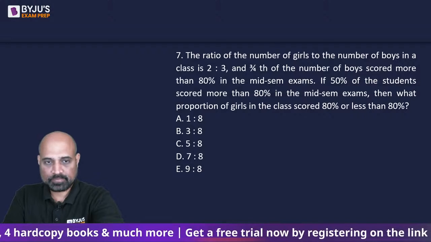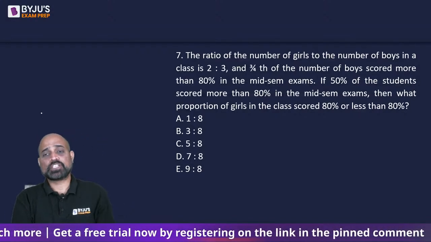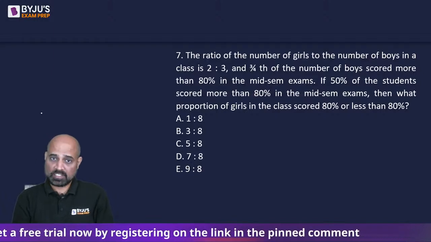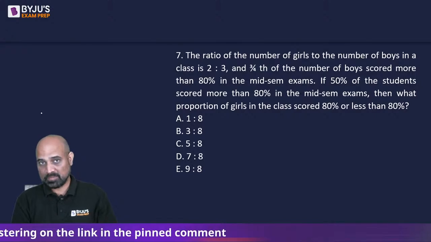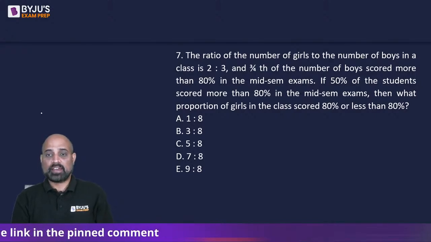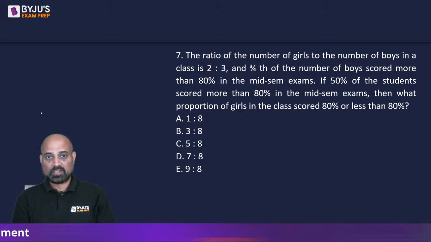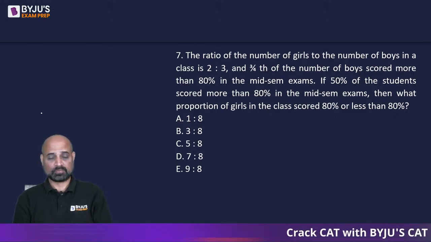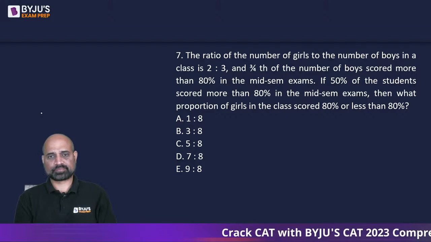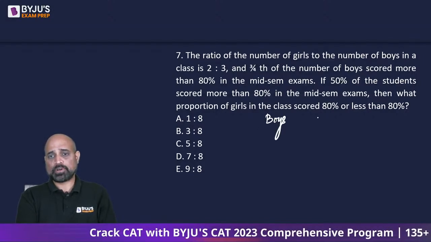Okay. Next question. The ratio of the number of girls to the number of boys in a class is 2:3, and 3/4 of the number of boys scored more than 80% in the mid-sem exams. And if 50% of the students scored more than 80% in the mid-sem exams, then what proportion of girls in the class scored 80% or less than 80%? So here we have the categorization as boys and girls.